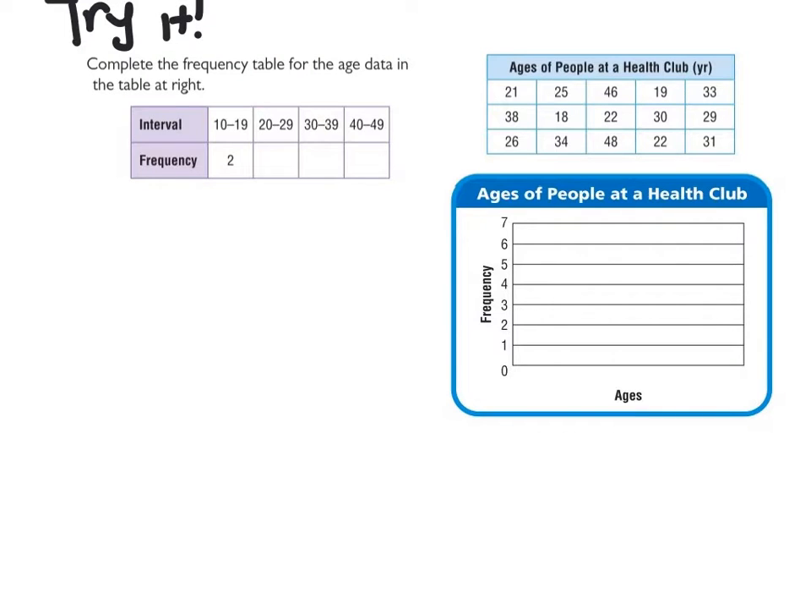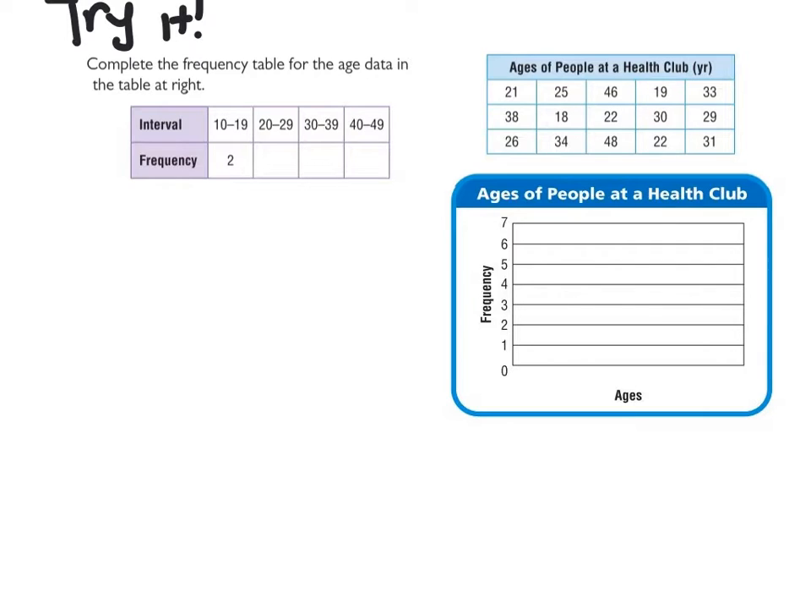Alright, here's your try it option. So you're going to first of all complete the frequency table for the age data in the table at the right. Use these numbers here, finish the frequency table, and then put it onto the histogram over on this side. So go ahead and get started on this. You don't need to write down this number in your notebook, but I do want to see the frequency table and a histogram in your notebook.